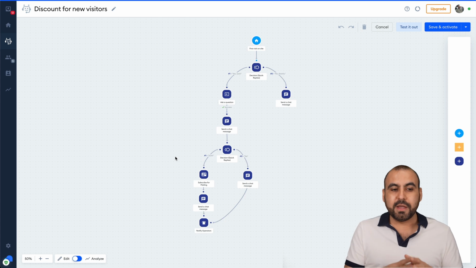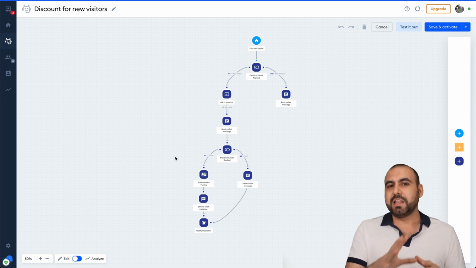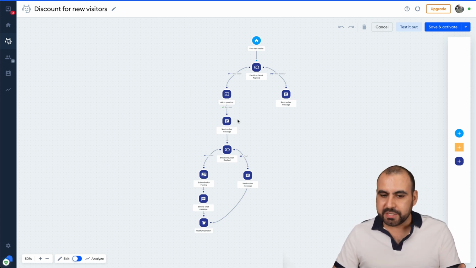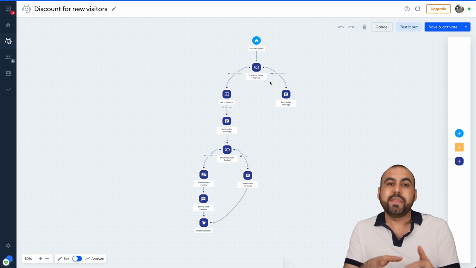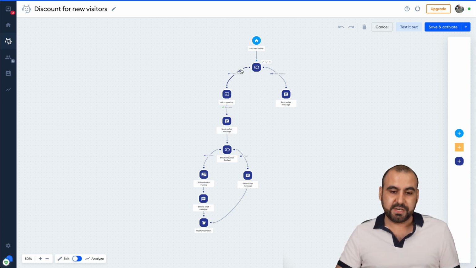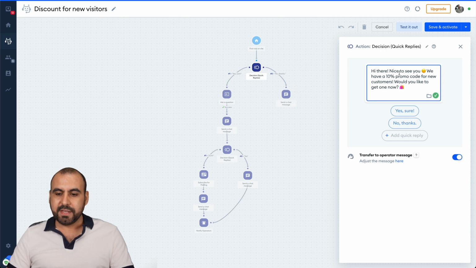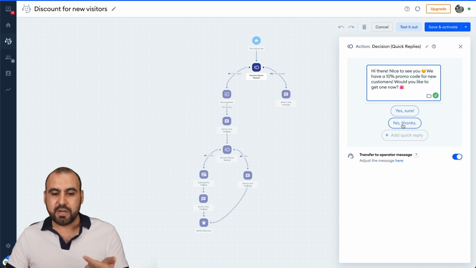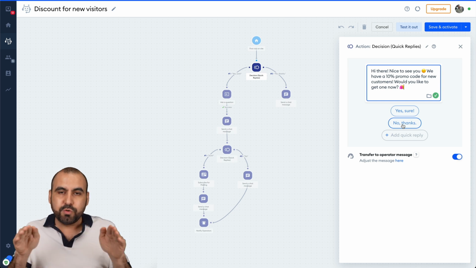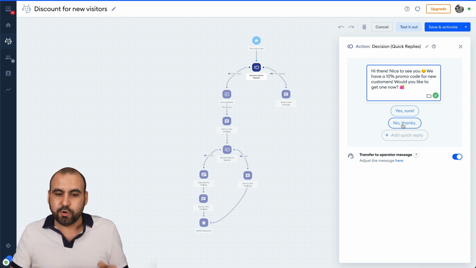So this is going to open up the chatbot builder. Now, it might be a little bit overwhelming in the beginning, but it's actually pretty simple because it flows the way the arrows connect. For example, you see there's an arrow here. So if someone responds yes, sure, let me open this one. In this case, we have the action. It's a decision, quick reply. And here's the message, and we give them these options: yes, sure, and no thanks. So we have two dividing sections that it's going to go to. In this case, we connect it to our next option.